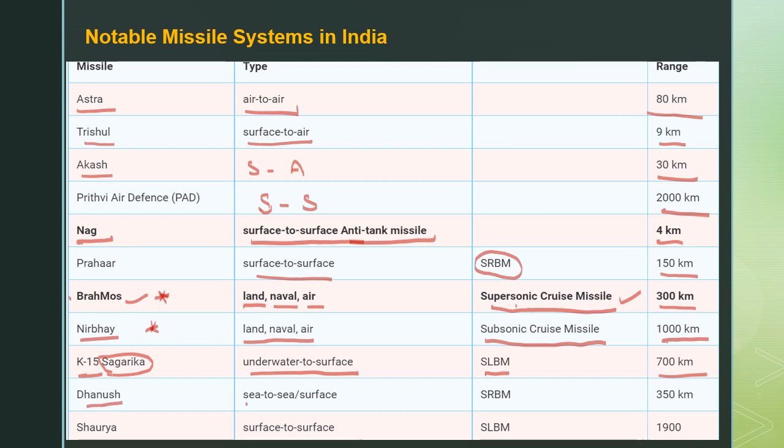Dhanush is a sea-to-sea or sea-to-surface missile, and it is also a short-range ballistic missile, and its range is 350 kilometers. And we have the Shaurya missile. It is also a surface-to-surface category, and its range is 1900 kilometers. So out of that we have to remember the Nag is very important, and the Astra is also very important, the Nirbhay, Sagarika. These are very, very important missiles.